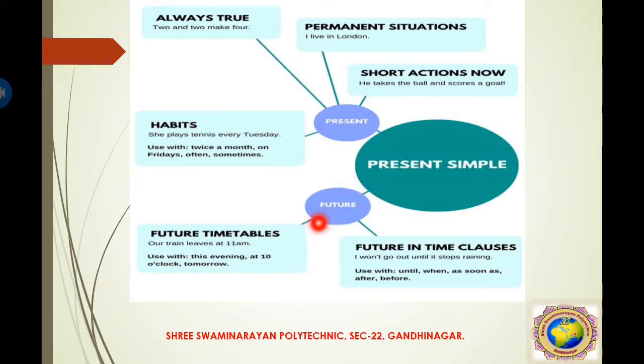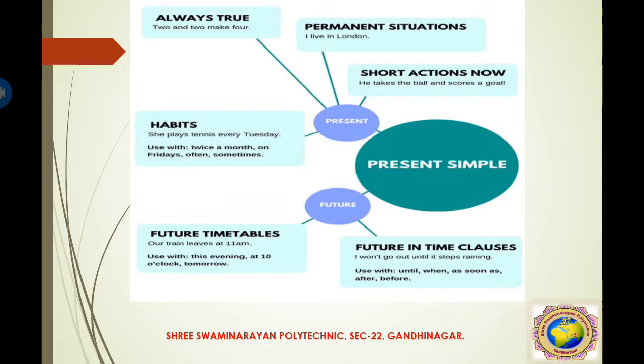Also the second part is the future form. It is the future timetables. Our train leaves at 11 a.m. So this is also called the simple present tense in terms of future, and future in time clauses. I won't go out until it stops raining. So unit use with until, when, as soon as, after, before. So this is the future form in terms of simple present.